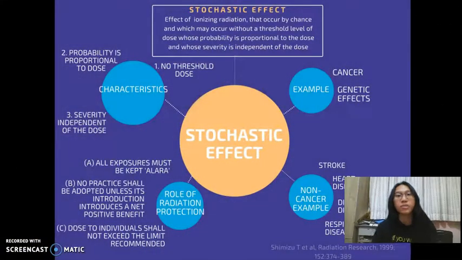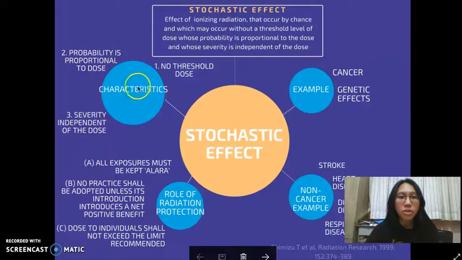Stochastic effect is the effect of ionizing radiation that occurs by chance and which may occur without a threshold level of dose, whose probability is proportional to the dose and whose severity is independent of the dose. So here we can see the characteristics of stochastic effect.